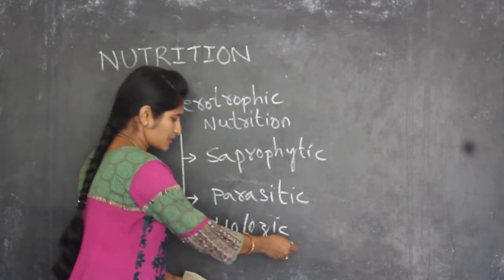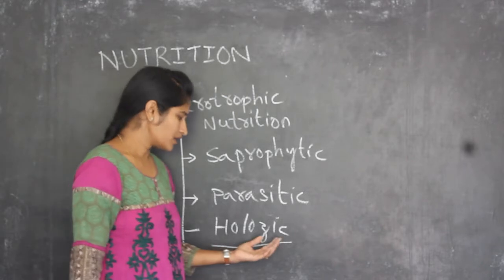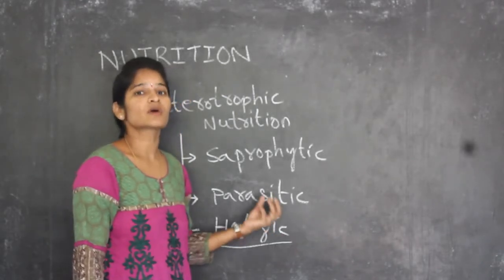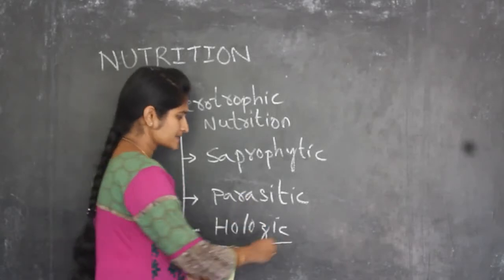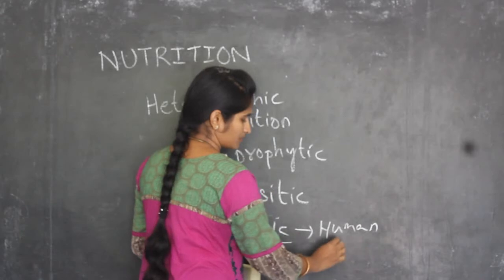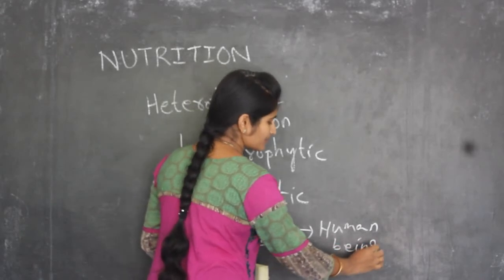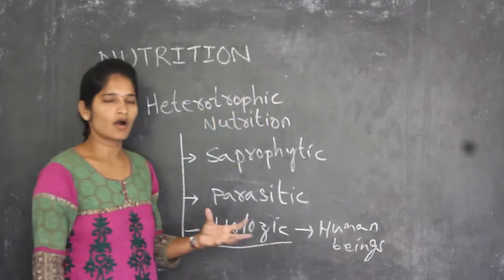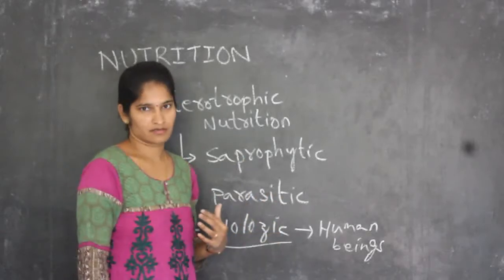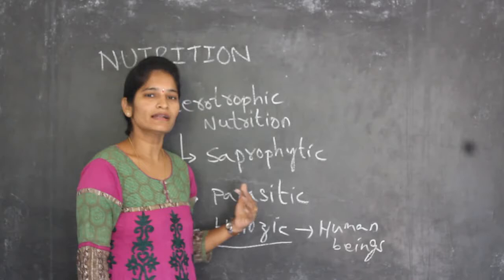So first we will see about holozoic. Holozoic nutrition is nothing but taking the food in solid form. For this, the example is human beings and animals. Human beings, why? Because the food we take is almost always in solid form. That means we take the food as it is. We will cook the food and we will take it.